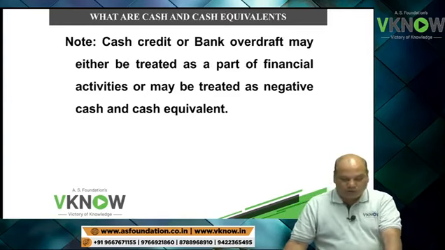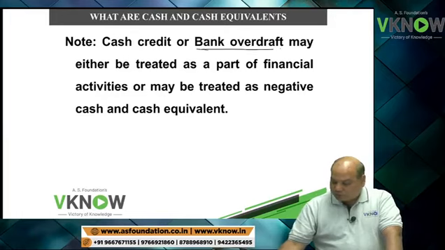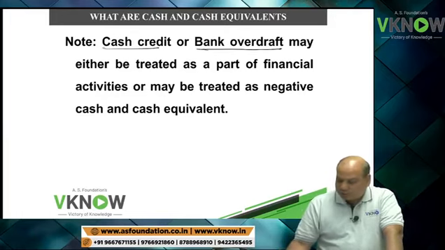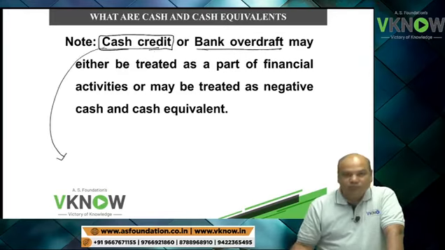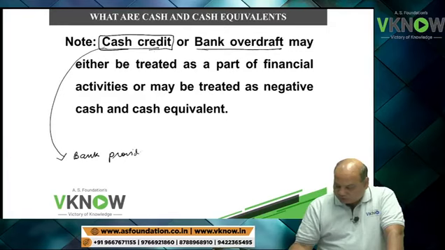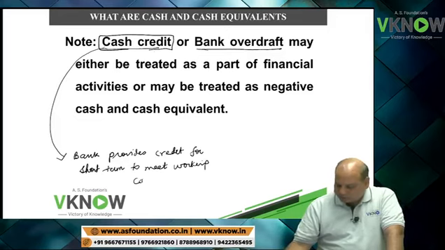Now a student is asking a question: what about cash credit or bank overdraft? First of all, what is cash credit? The bank provides credit for short term to meet working capital requirements.